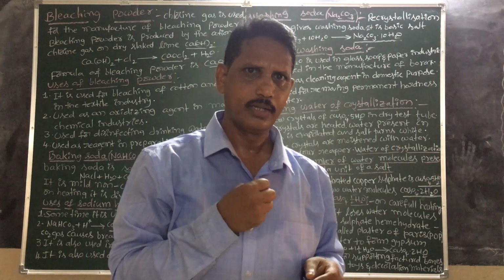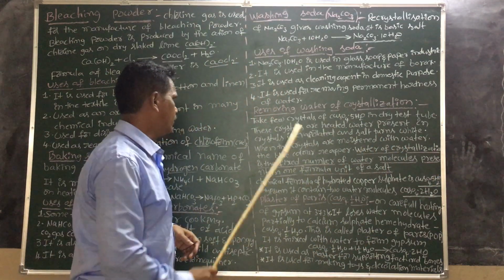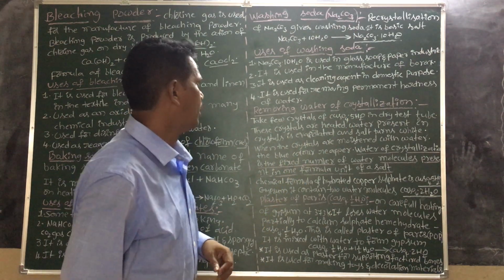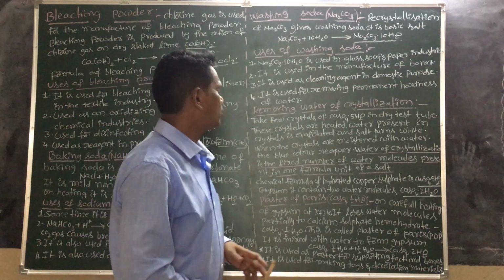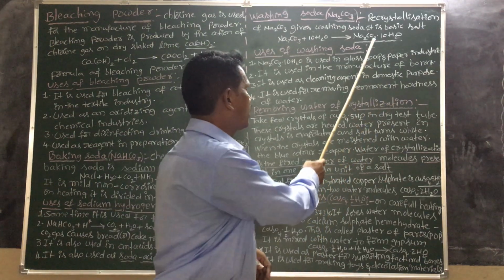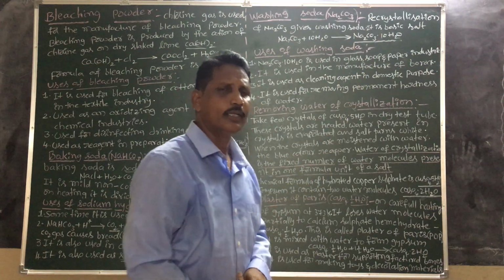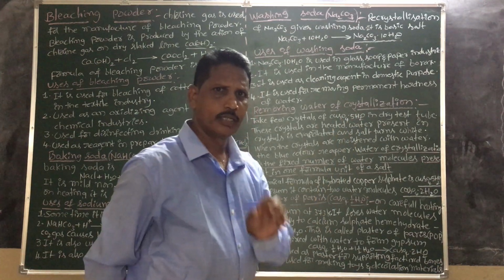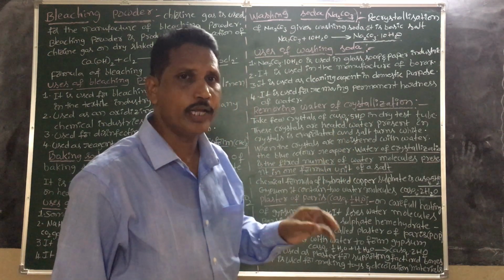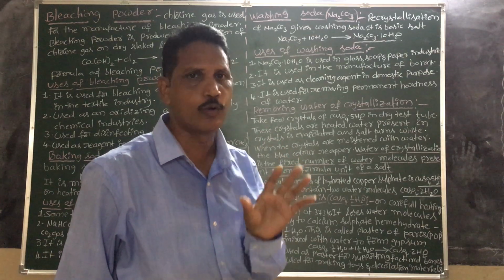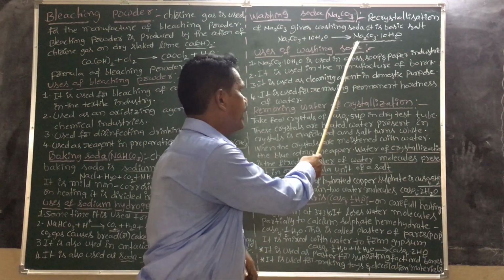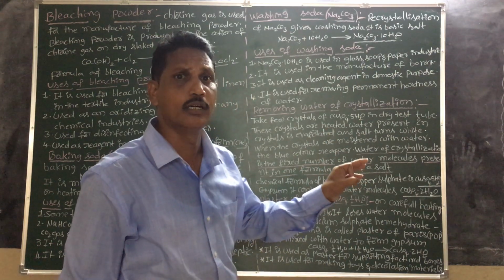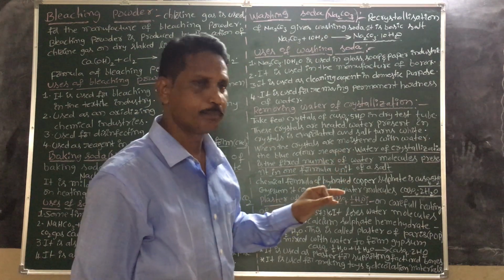For example, take a few crystals of CuSO4·5H2O. Sorry, students, the blue color is CuSO4·5H2O, not Na2CO3·10H2O. The color of CuSO4·5H2O is pale blue, light blue.